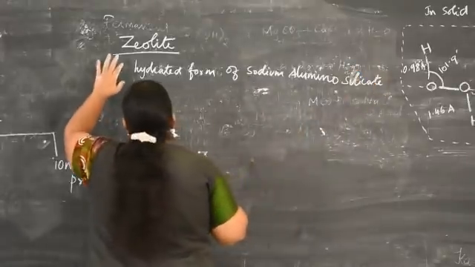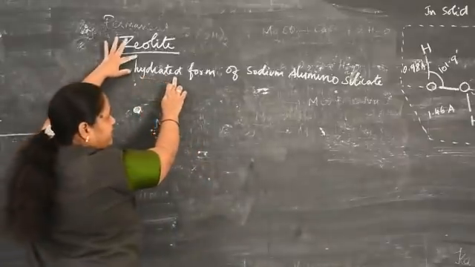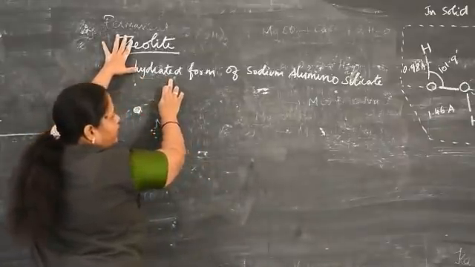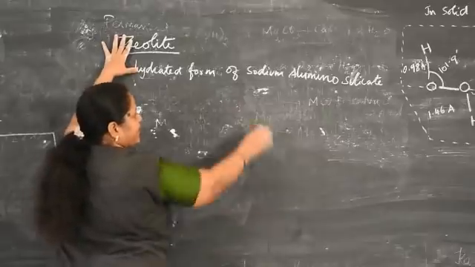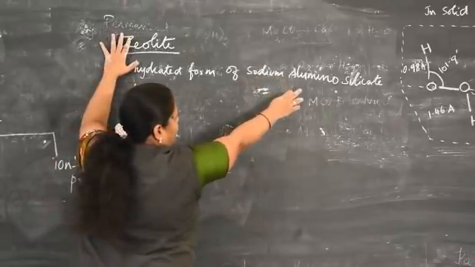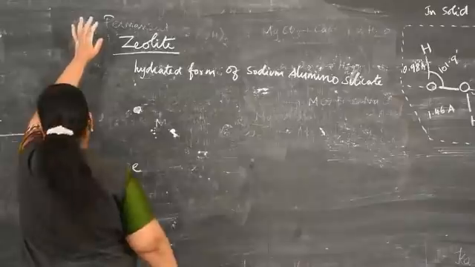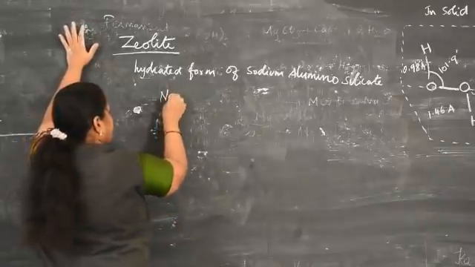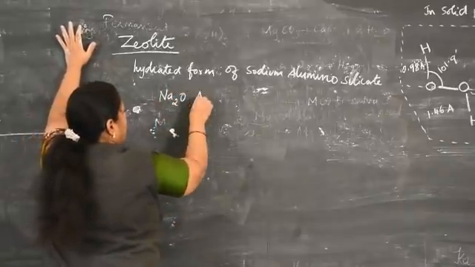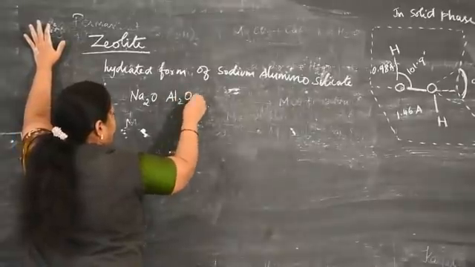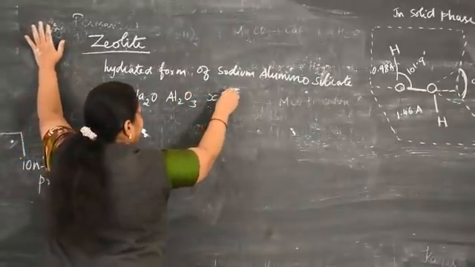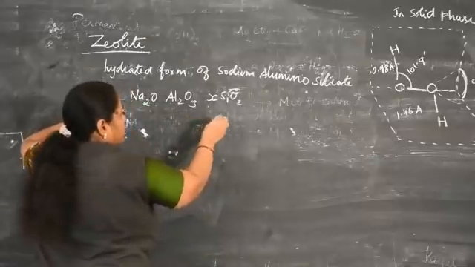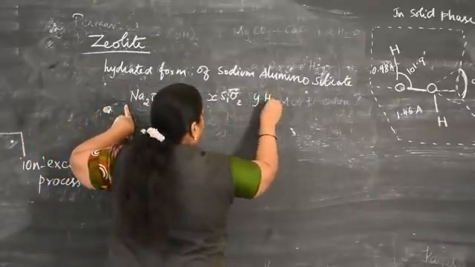What is the formula for zeolite? Hydrated means it contains water molecules, silicate means silica is present, and the two metals are sodium and aluminum. So the formula is Na2O, Al2O3, X molecules of SiO2, this is your one mark question, Y molecules of water.